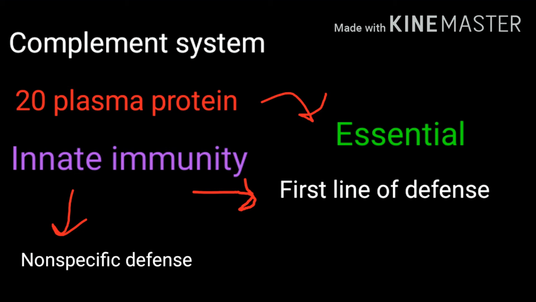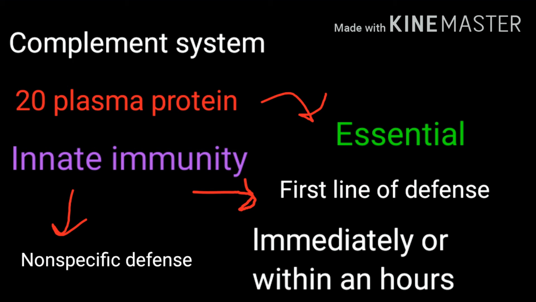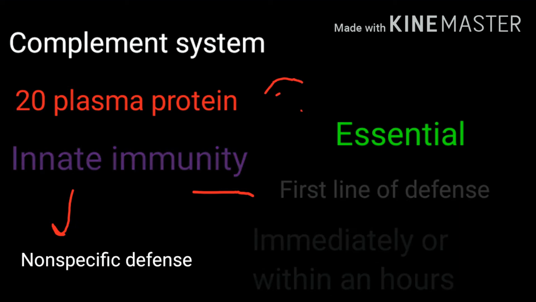We also use another term instead of spreading, that is called invading. It means spreading of pathogens. One of the most important parts of innate immunity is that it shows its response immediately or within hours of an antigen appearing in the body.